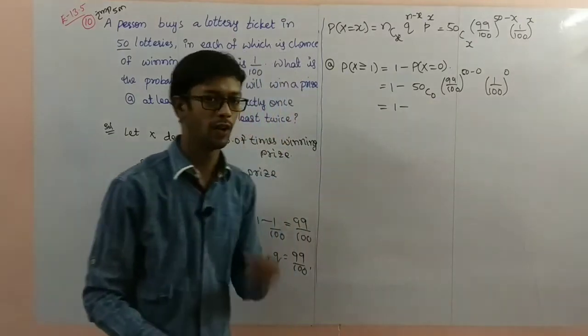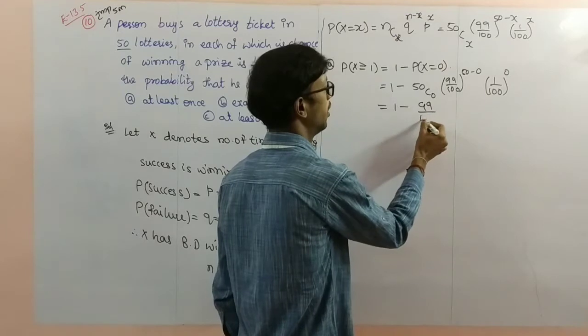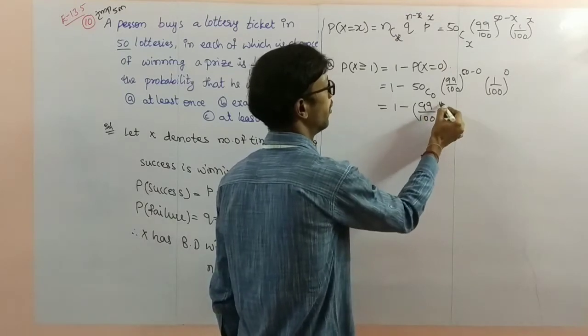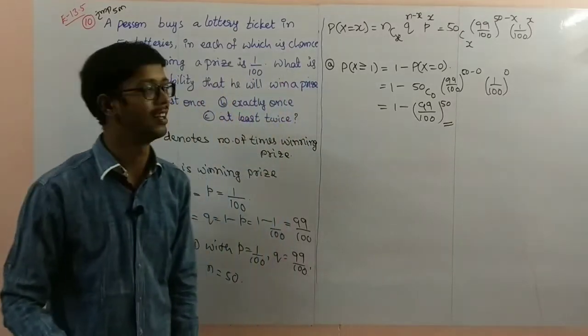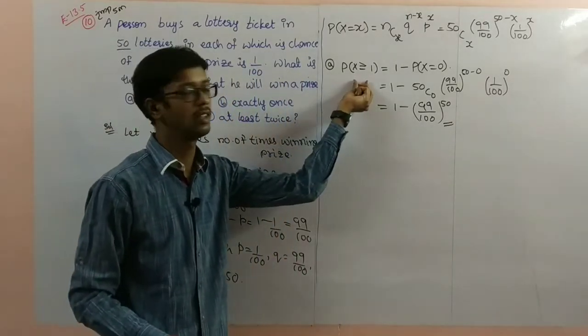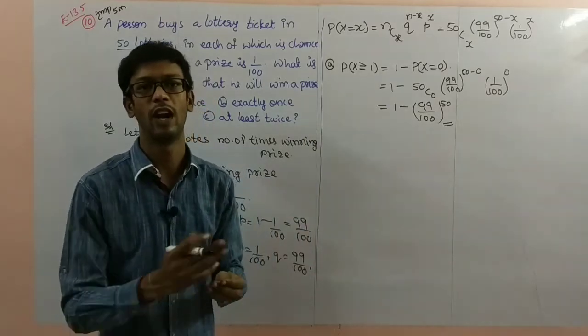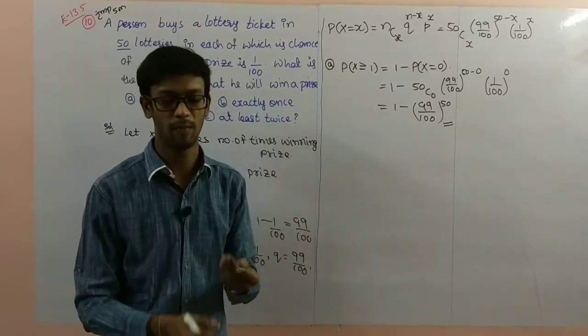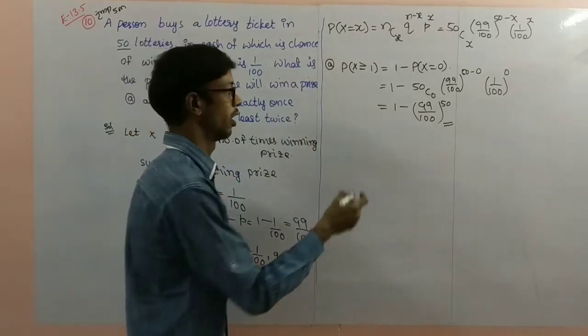50C0 value is 1 and the remaining is (99/100)^50. So this is the required probability, at least once. At least once means other than 1, what is there? Other than x equal to 0. 1 minus x equal to 0 means the remaining 1, 2, 3 and so on up to the total terms.